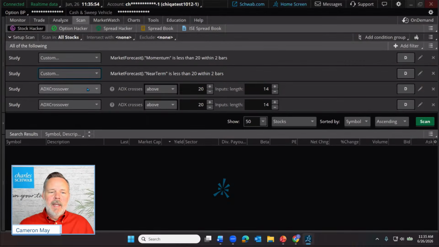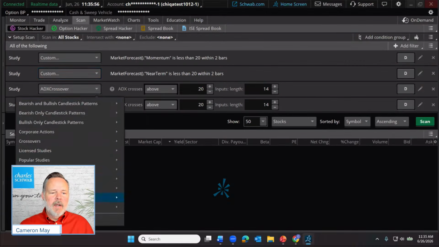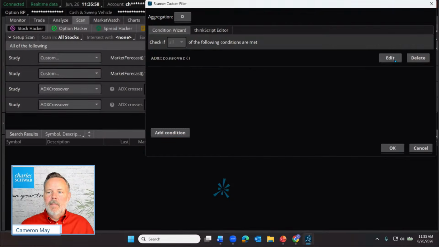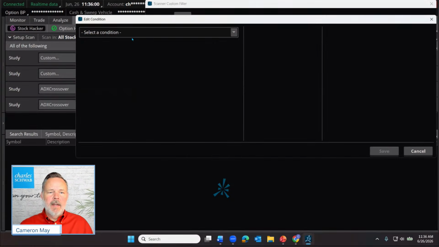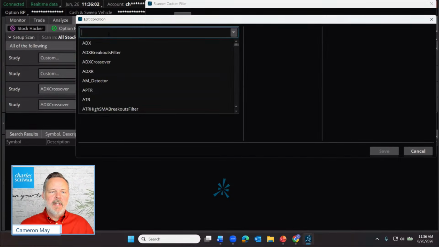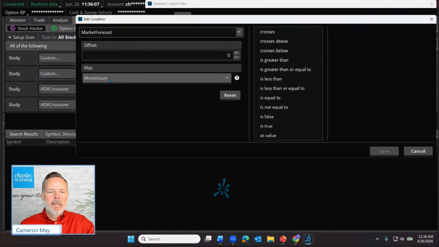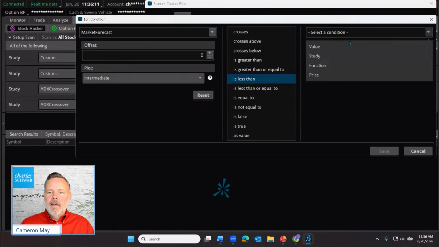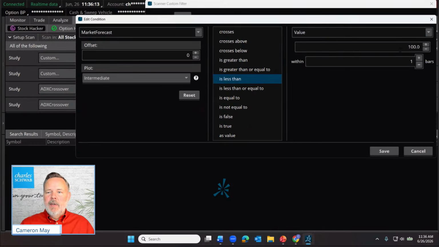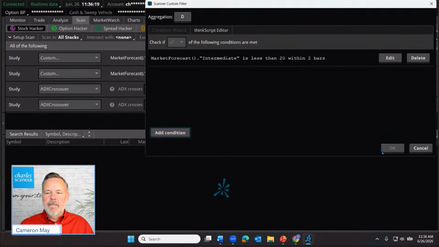And then finally, we need that intermediate line. So custom. Let's delete this, add our condition of the market forecast study. Intermediate line, less than a value of 20 within the last 2 bars, and save that.